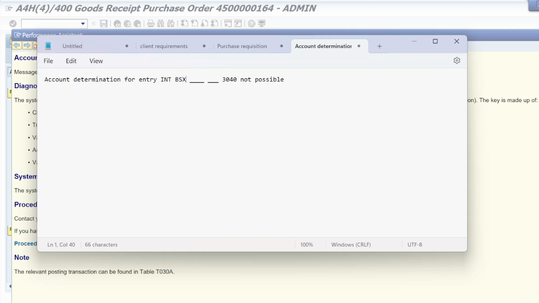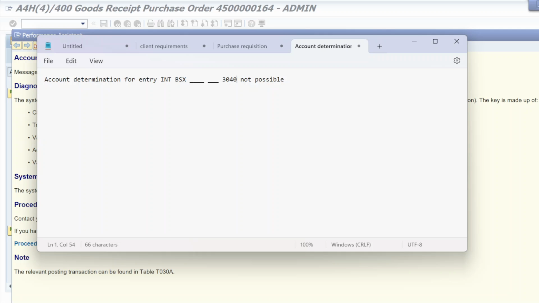Just read this error. This is the chart of account. This is a key, BSX, right? This is a valuation class. So in account determination, this is the chart of account, this is the account key, and this is the valuation class. It can vary. You will not always get the same key for the same chart of account. The key can be GBB, and the valuation class can be something different like 7090.